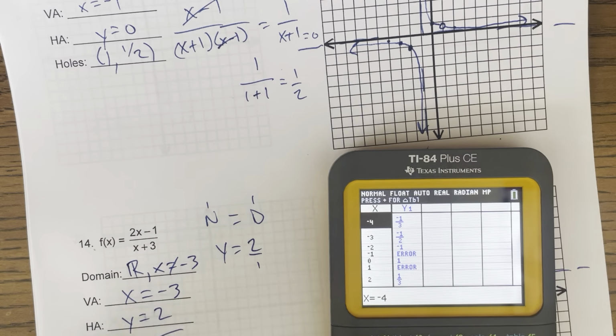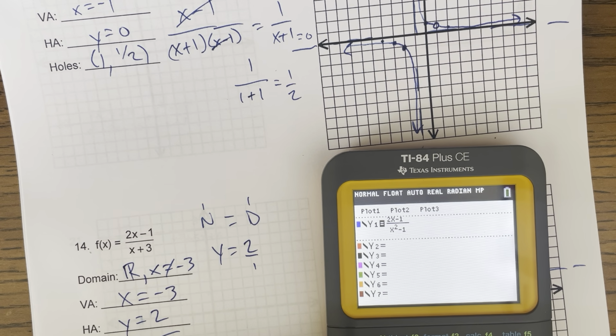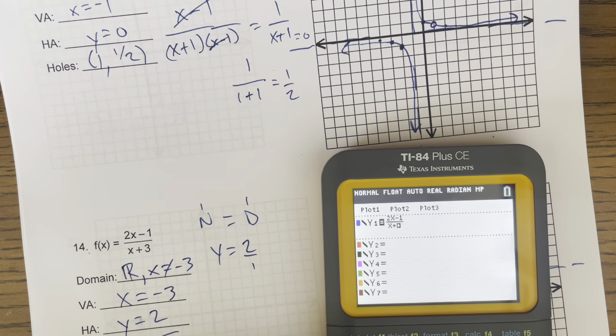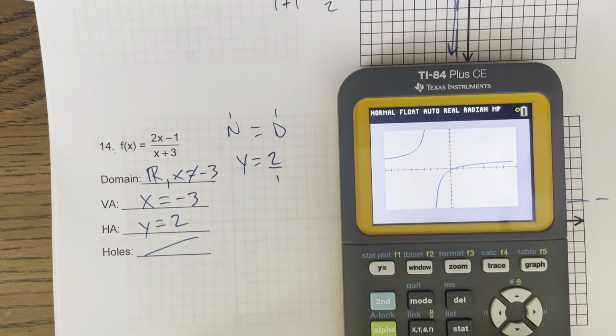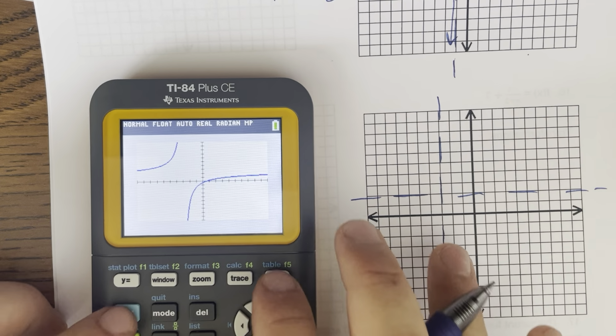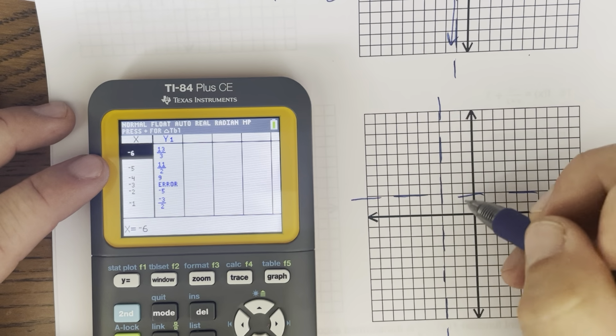And then again, I'll go into my calculator, and I'll change the top to be 2x minus 1, change the bottom to be x plus 3. And so there's what the graph should look like. And then to make it accurate, I'm just gonna go again into my table and get a couple points on either side of the asymptote.